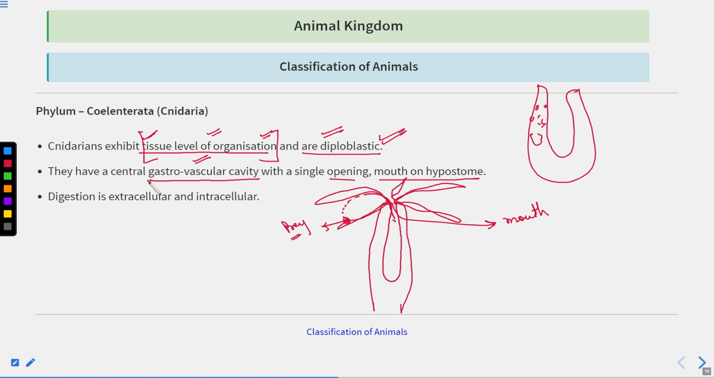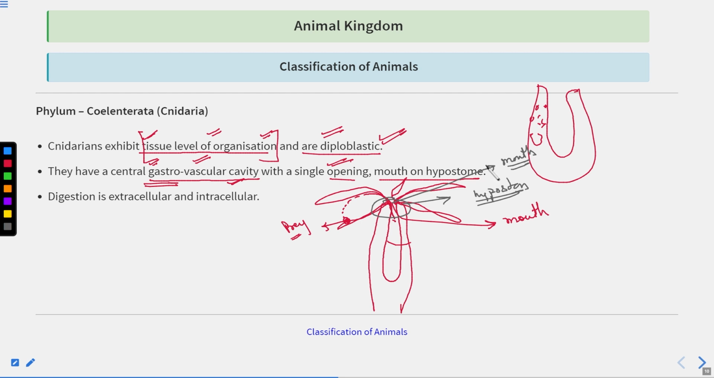Why is it called the gastrovascular cavity? Because the digestion is taking place inside this cavity. And vascular means they are having the circulation of water inside it, right? So with a single opening, the mouth on the hypostome. This particular region is called the hypostome. And in the hypostome, what is present there? The mouth is present.